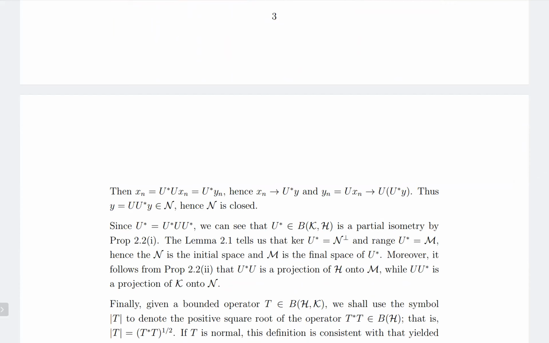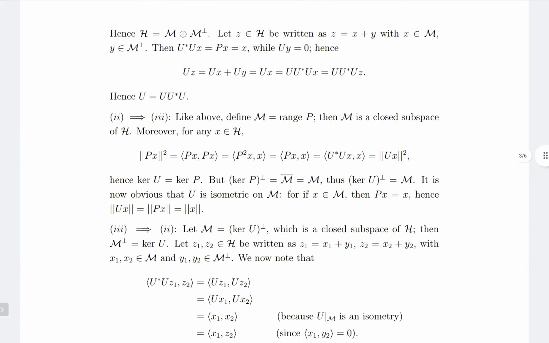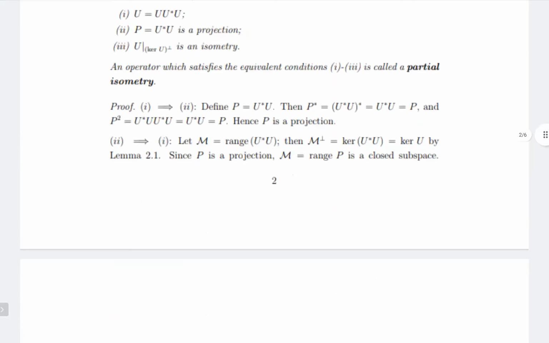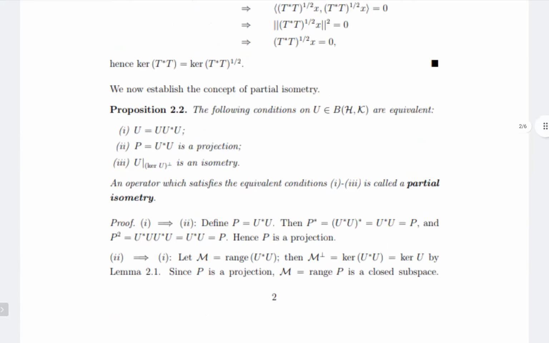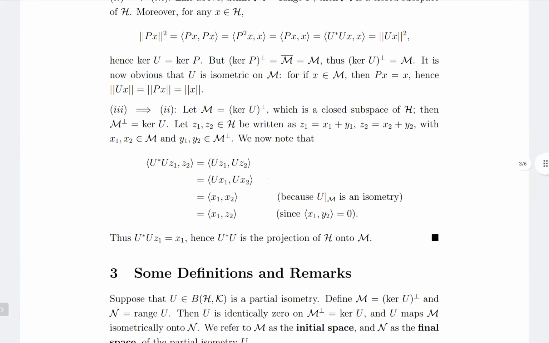So U star is a partial isometry because U equals U U star U, and U star equals U star U U star. By proposition 1 part 1, from U star equals U star U U star, we can see that U star is also a partial isometry by the proposition given above.